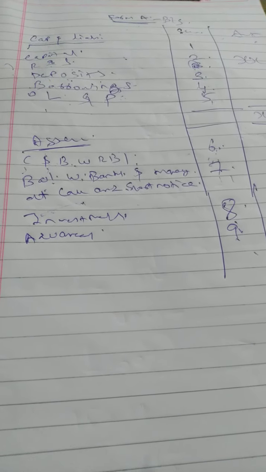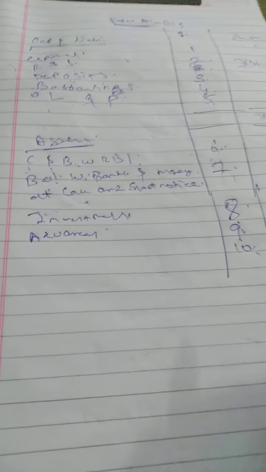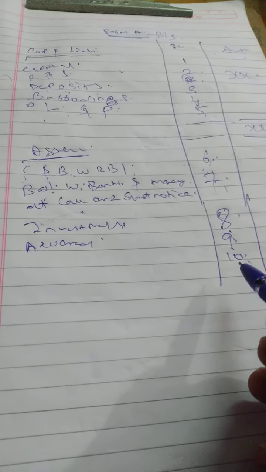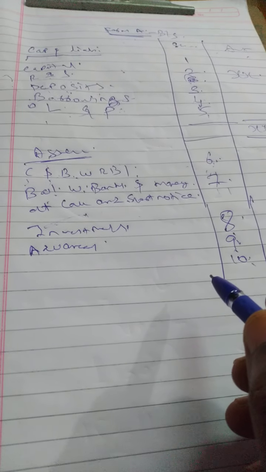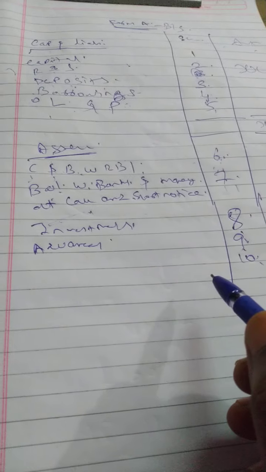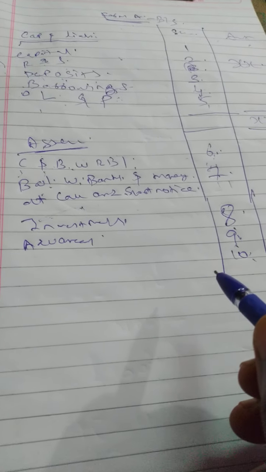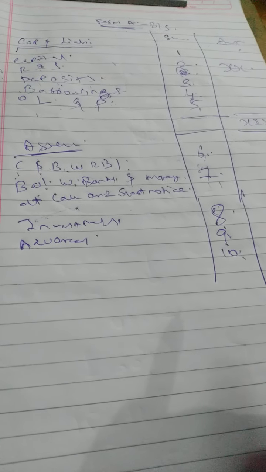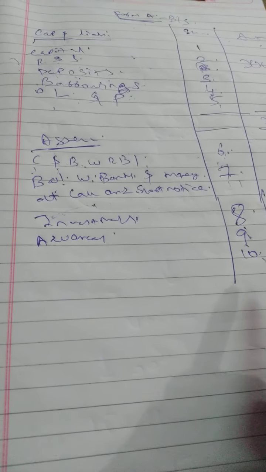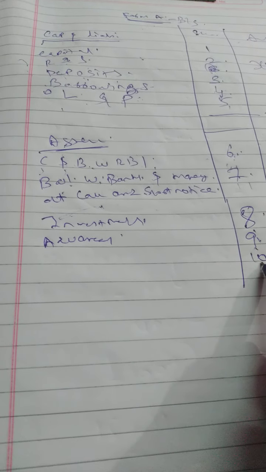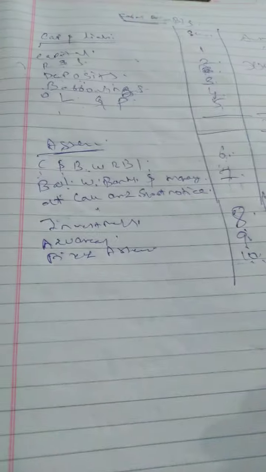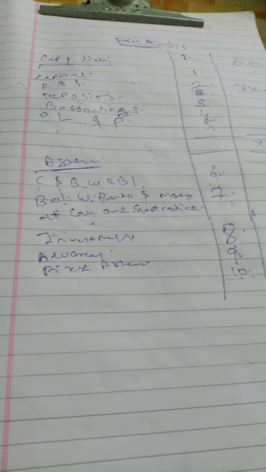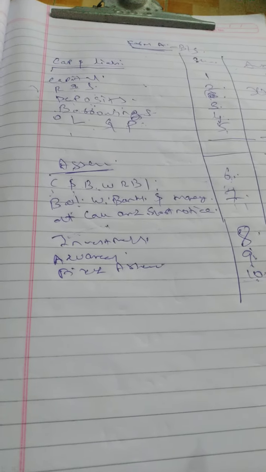Okay. Then what about schedule 10? If I want to run a business, if I want to run a banking company, I should have a computer, furniture, a building, and all other equipment, electrical equipment, AC, everything in my bank. Then only I can run my bank branch. So fixed assets is my schedule 10.